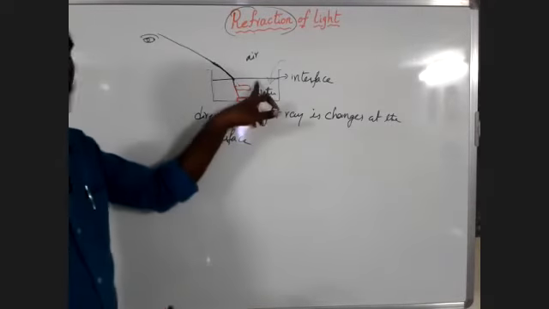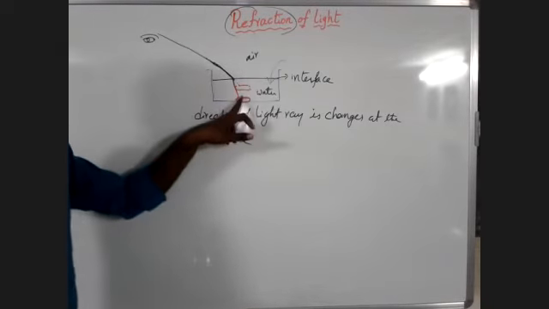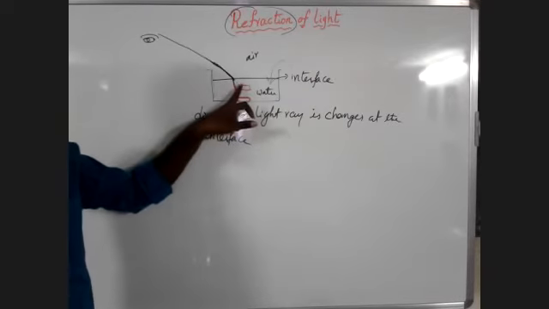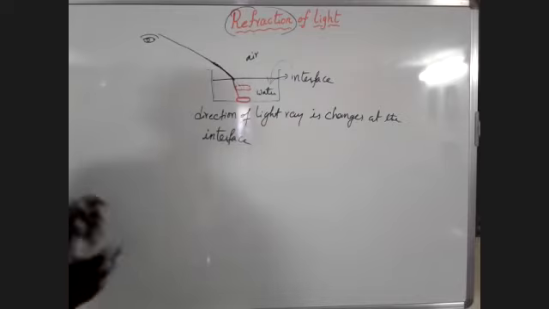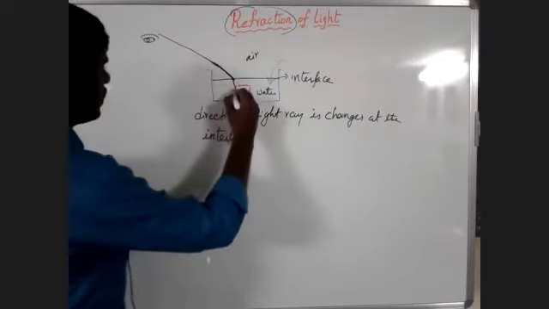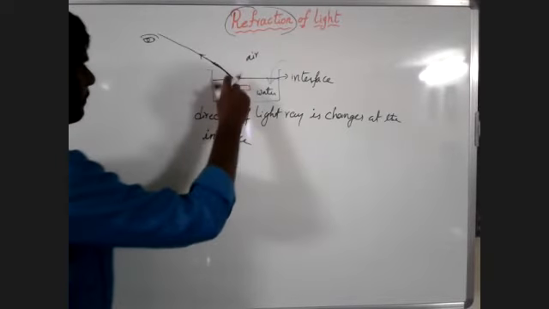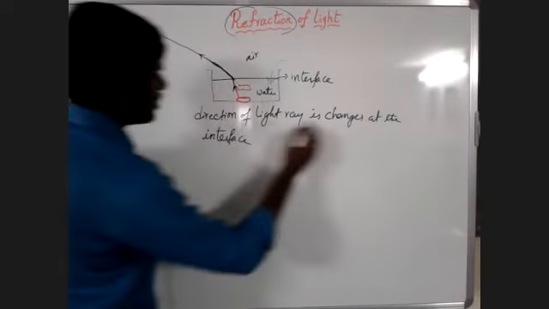Right, before we pour the water, we cannot see this coin. When we pour the water in the glass tumbler, we are able to see the coin. What happens here means at the interface, the light ray which comes from the coin is bending. The direction of the light ray changes.